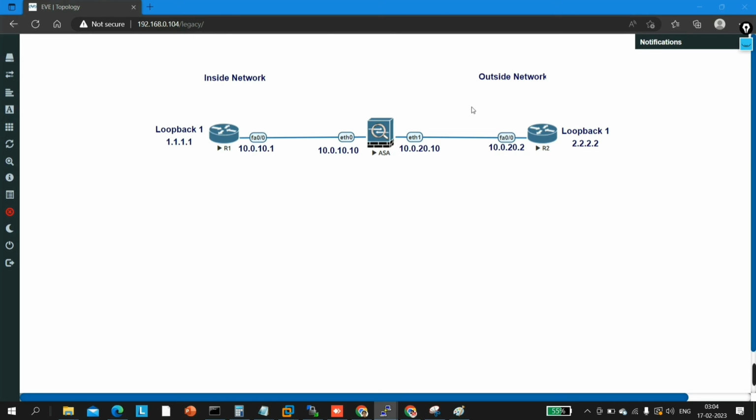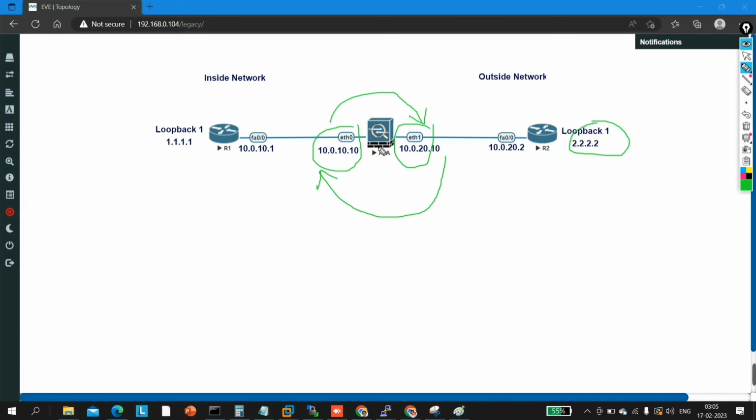That means traffic is now allowed from here to here, because here we have configured the higher security level and here we have configured the lower security level. So traffic can go from higher to lower security level, but traffic cannot go from lower security level to higher security level. If we want to allow, suppose, the traffic of this loopback interface, we have to configure this firewall. Right now I am talking about the default behavior of the ASA firewall.